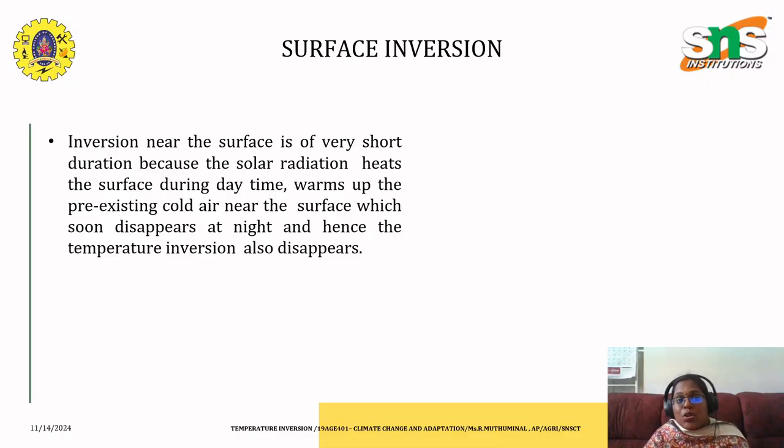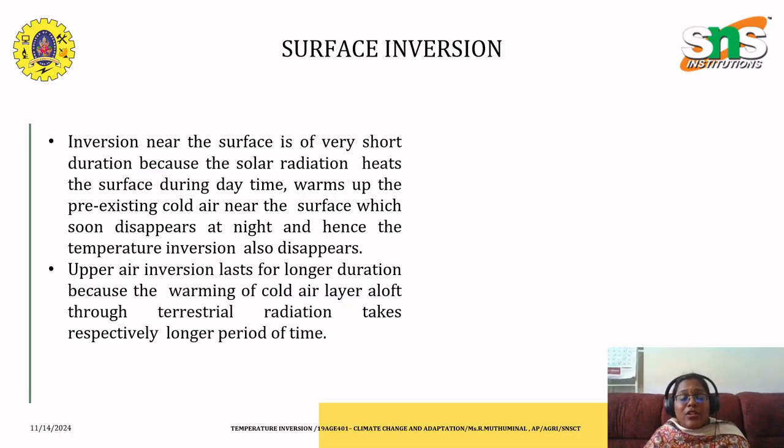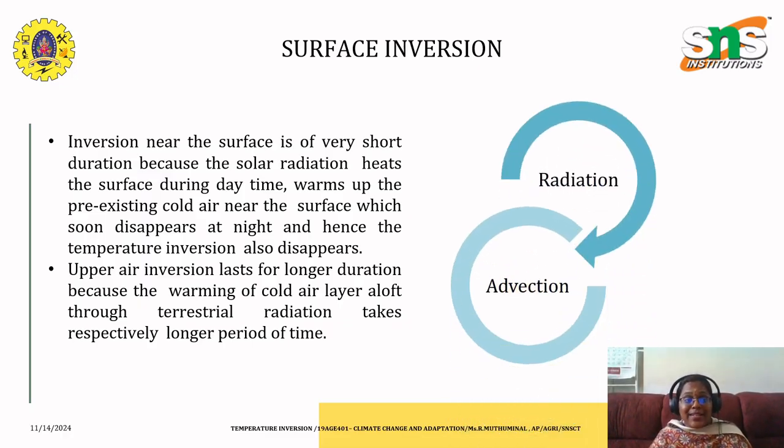The surface inversion is where the change in temperature inversion happens near the surface for a very short duration, because the solar radiation heats the surface during daytime and warms up the pre-existing cold air near the surface, which soon disappears at night, and hence the temperature inversion also disappears. This happens usually due to two conditions. One is advection and the other one is radiation.